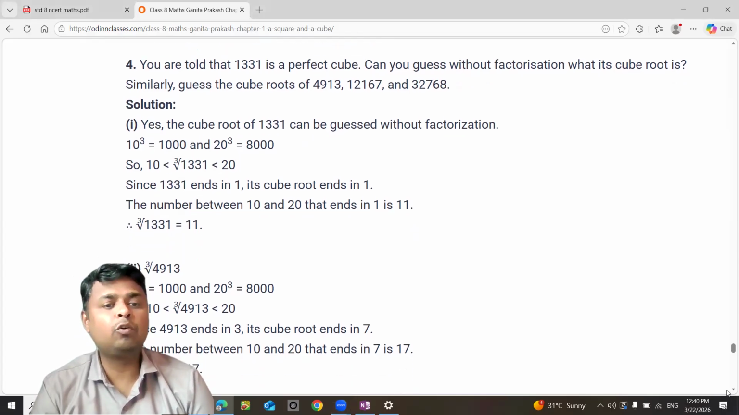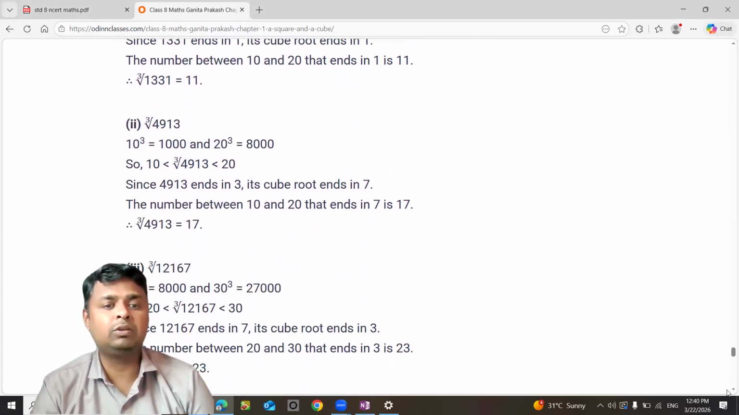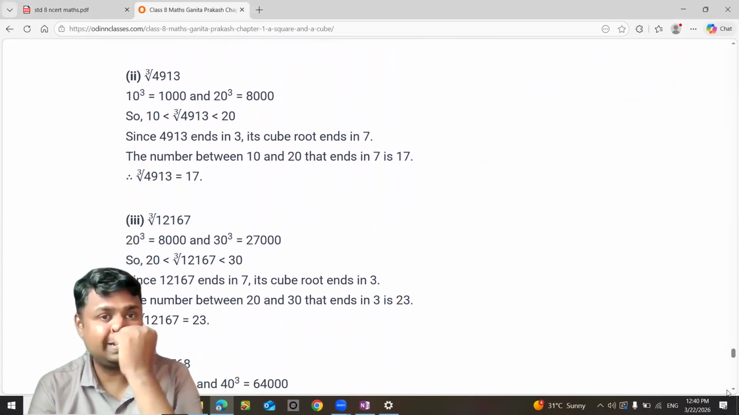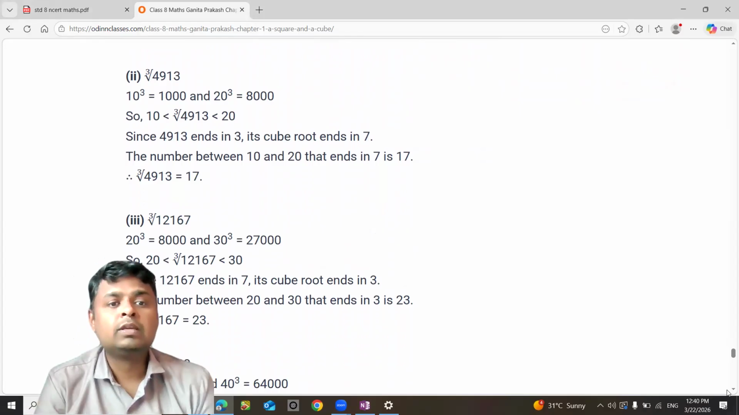Then we have 4913. Again, the same trick you have to use. So 4913 is between 10 cube and 20 cube. So the number